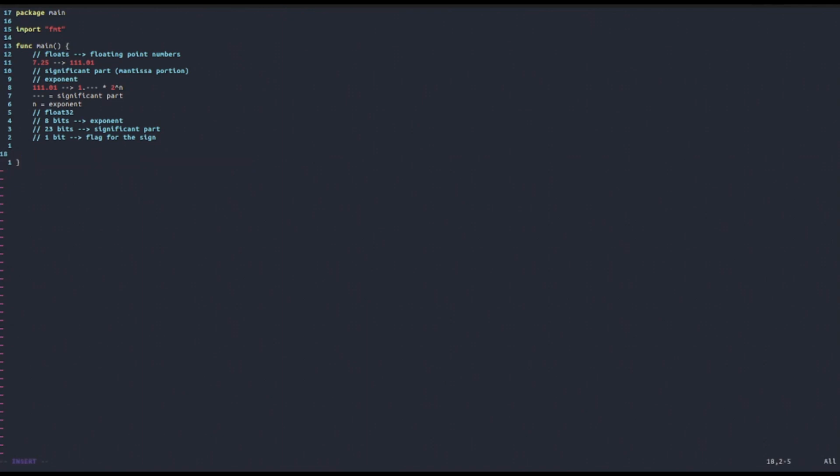So this is basically roughly how floats work. And for 64 bits, so for float 64, you will have again 1 bit stored for the sign flag, then 11 bits for the exponent, and then 52 bits for the significand. So this is on a very high level, meaning that we do not dive super deep into how the computer stores floats in memory.